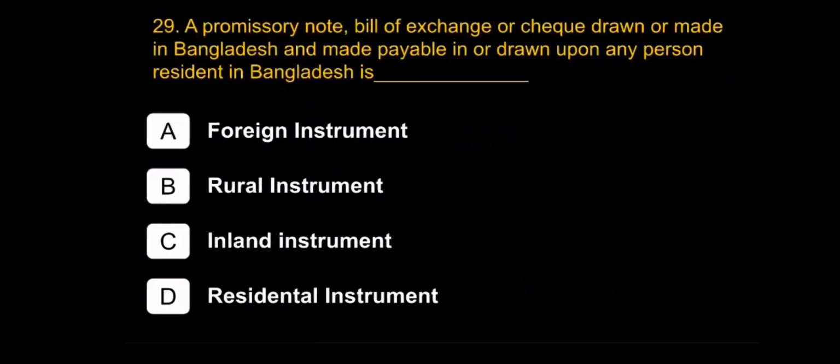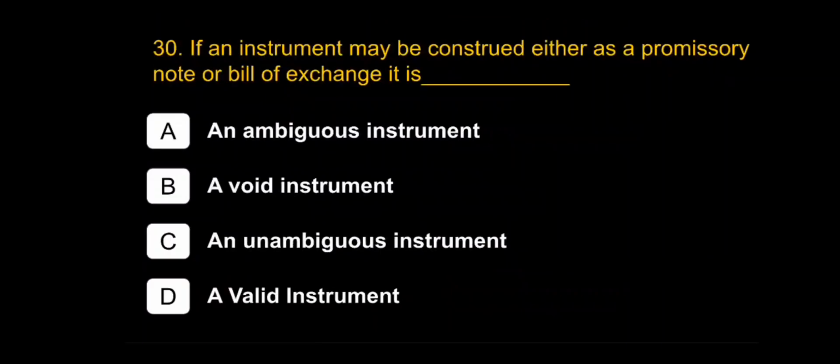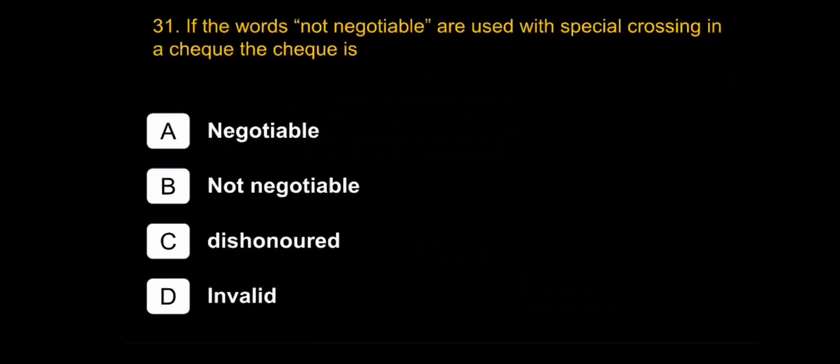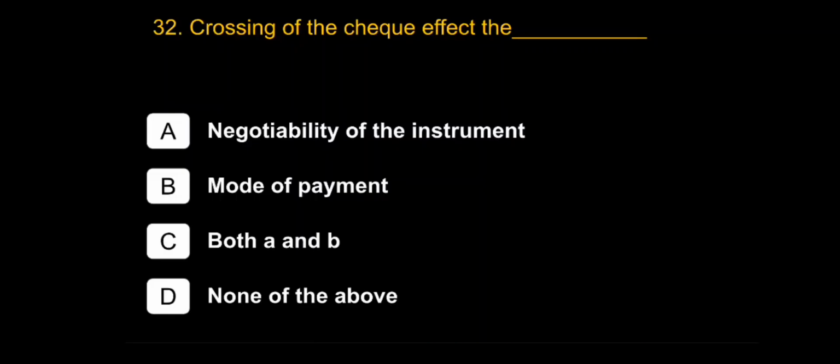A promissory note, bill of exchange, or cheque drawn or made in Bangladesh and made payable in or drawn upon any person resident in Bangladesh is inland instrument. If an instrument may be construed either as a promissory note or a bill of exchange, it is an ambiguous instrument. If the words "not negotiable" are used with special crossing in a cheque, the cheque is not negotiable. Crossing of the cheque affect the negotiability of the instrument, mode of payment, both A and B.